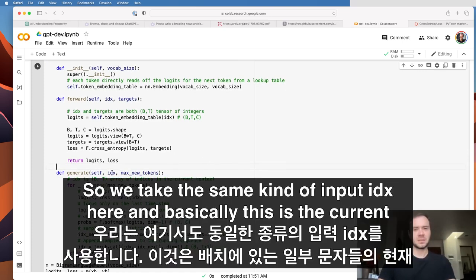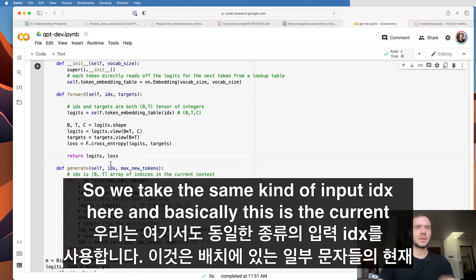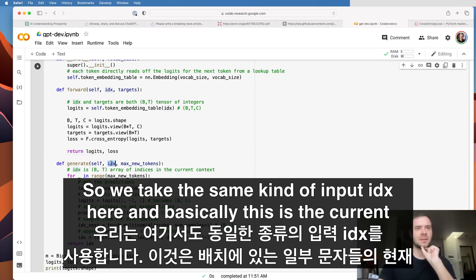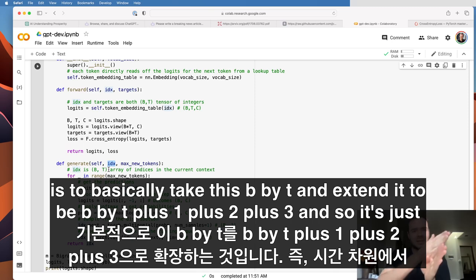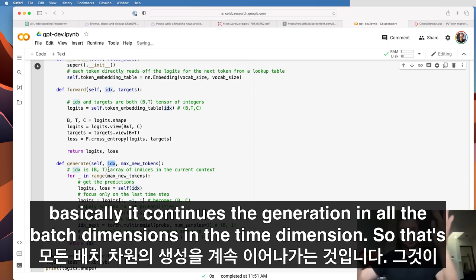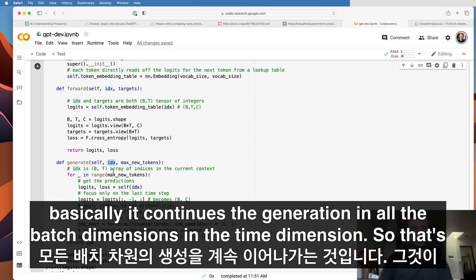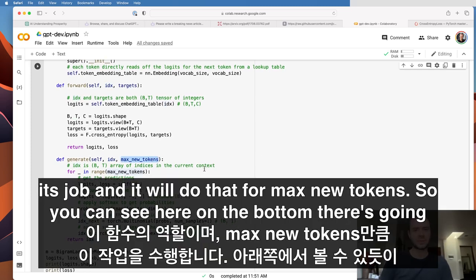We take the same kind of input, IDX, which is the current context of some characters in some batch. So it's also b by t, and the job of generate is to take this b by t and extend it to be b by t plus 1, plus 2, plus 3. It continues the generation in all the batch dimensions in the time dimension. That's its job, and it will do that for max new tokens.